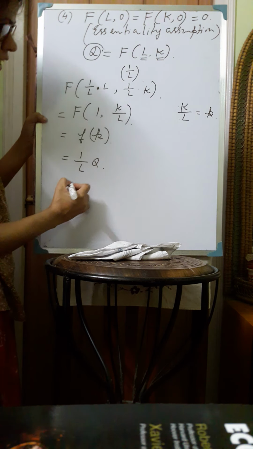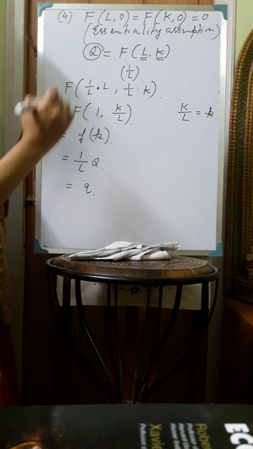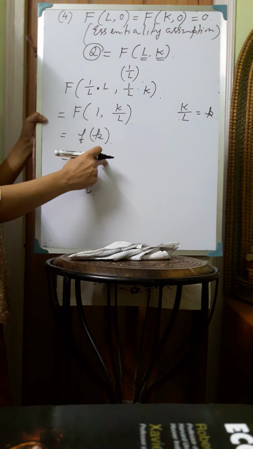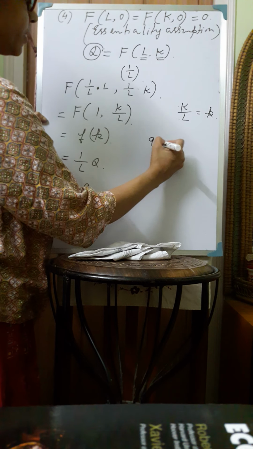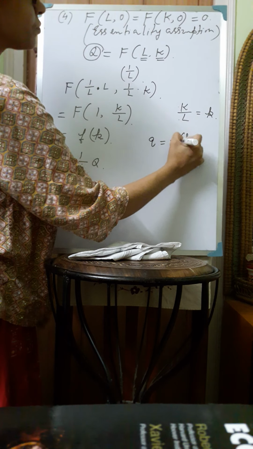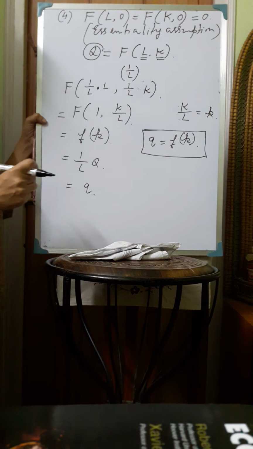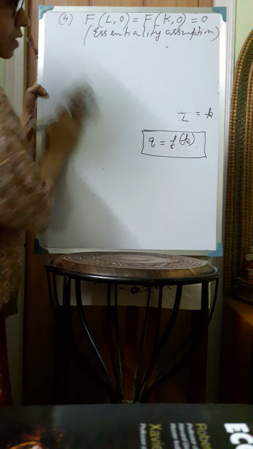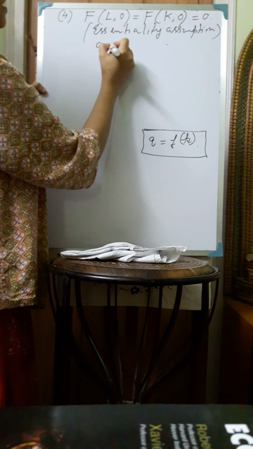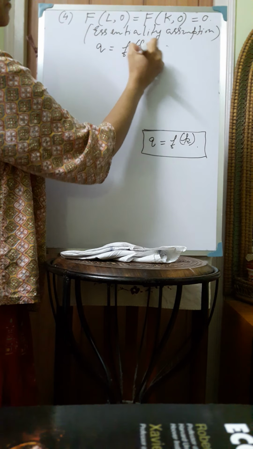Now this Q/L can be written as small q, where small q represents the total output per unit of worker. So what we are getting, small q is equal to f(k). So this is our production function in the Solow growth model, and we will work with this new production function. So q is equal to f(k).